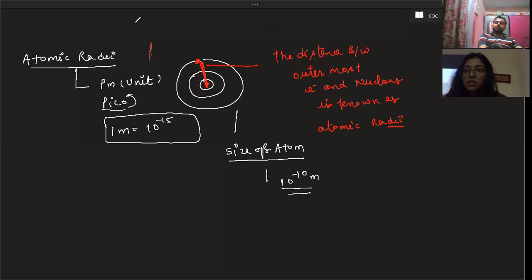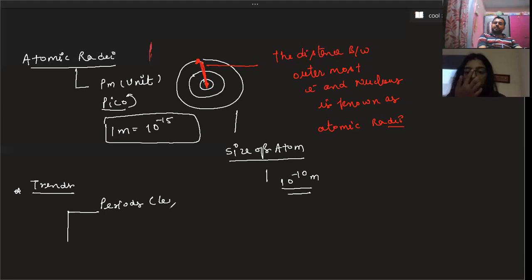Now, beta, we have to check the trend. Trend is basically decided in two ways. First, in periods, that is left to right, and second is groups, that is up to down.